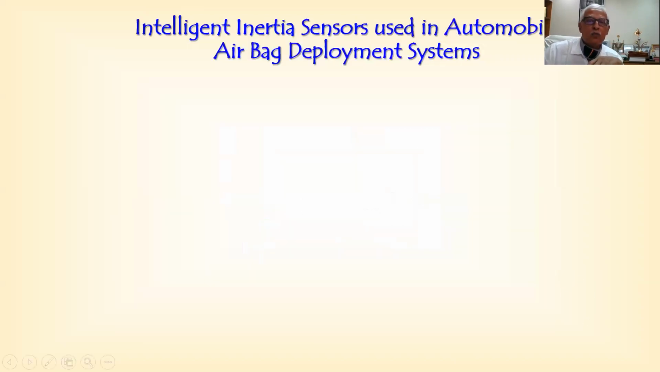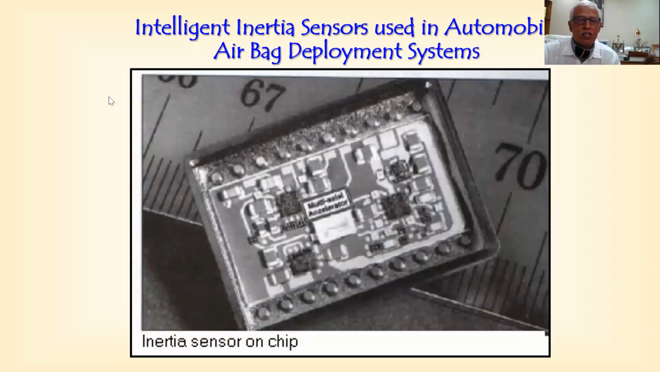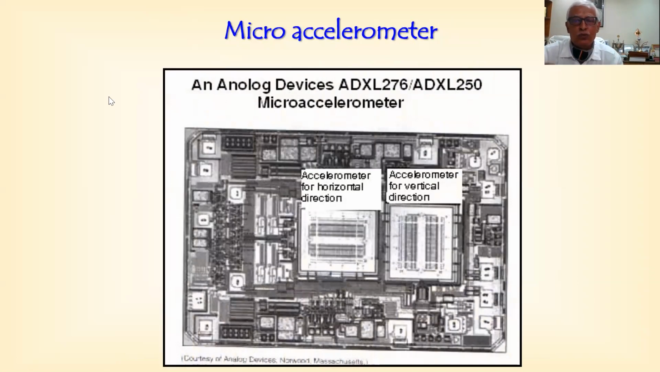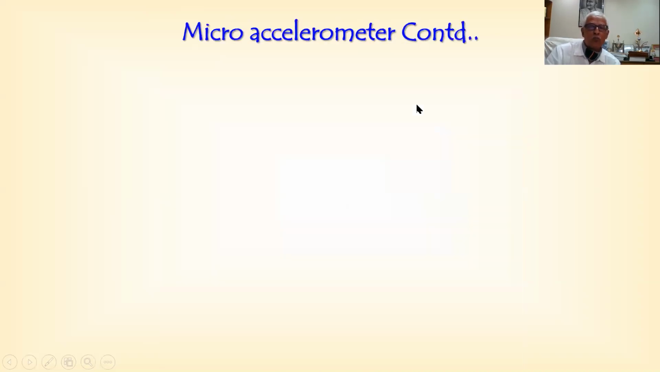Now, what are we looking at? Look at the intelligent inertial sensors used in automobiles, such as airbag deployment systems. This is one small thing; the size is hardly about 2 millimeters, though it appears like a big box. This is the chip and micro accelerometer. You can see there are two directions: the accelerometer in the horizontal direction, the x-axis, and another one, the y-axis. So you have two MEMS devices in this Analog Devices model.